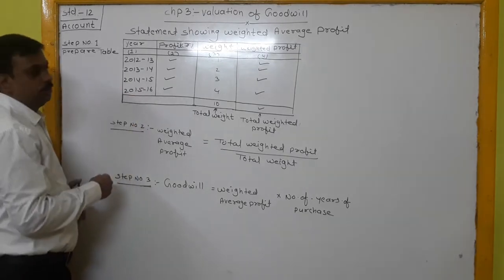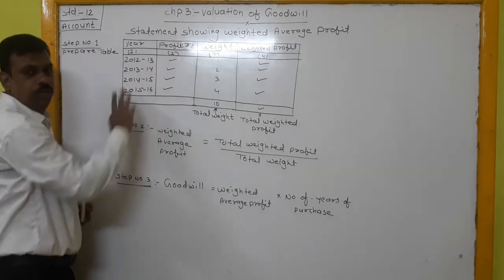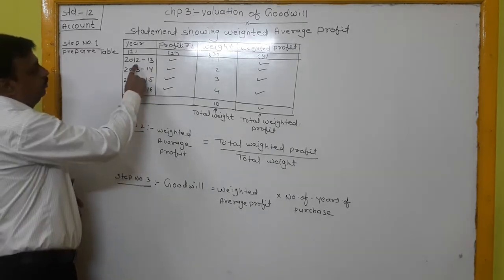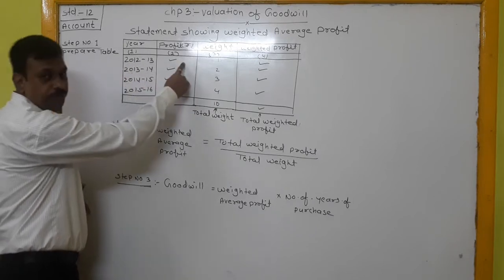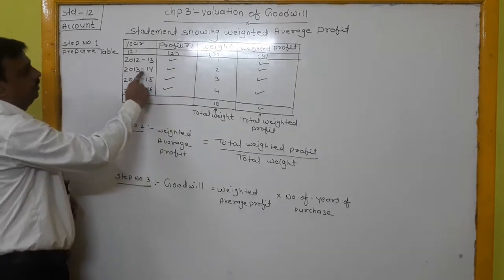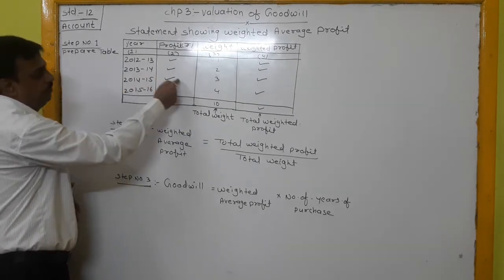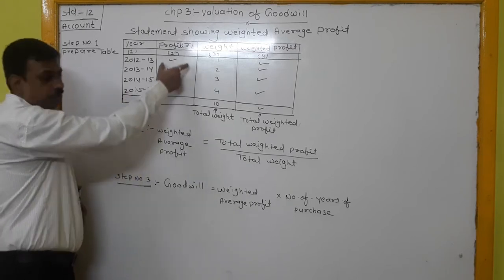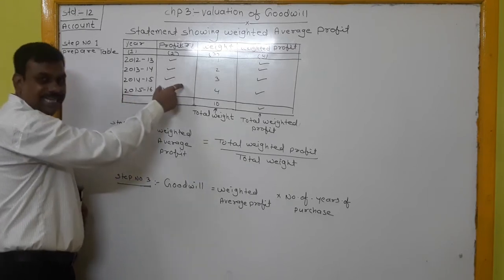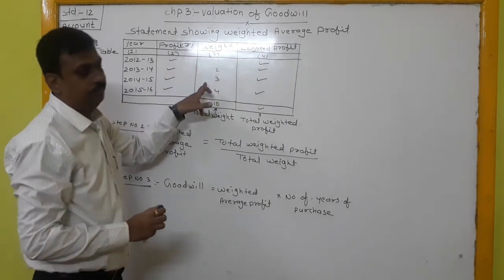Then the second column is of profit, related to each year: 2012-13 profit, then 2013-14 profit, after that 2014-15 profit, and after that 2015-16 profit. Profit is to be mentioned in the second column. After that, the next column is of weight.